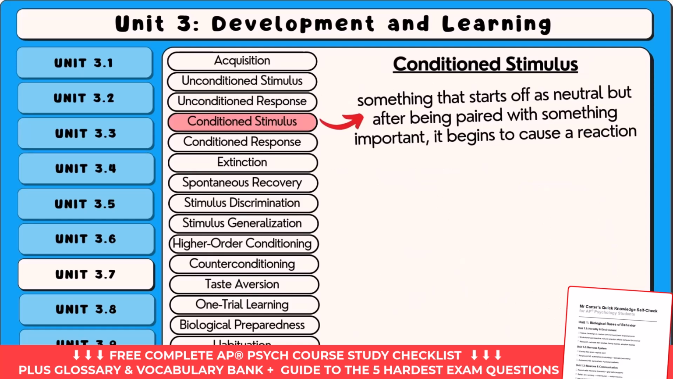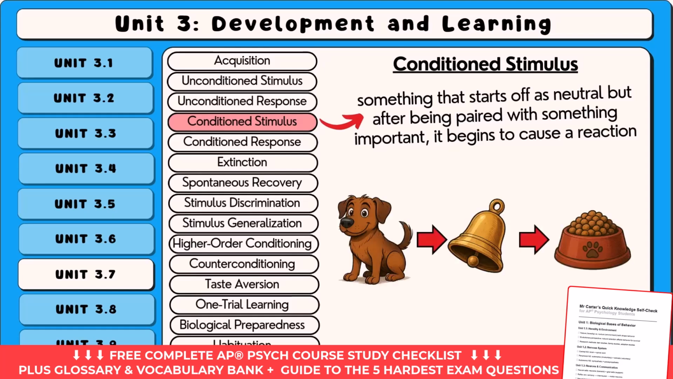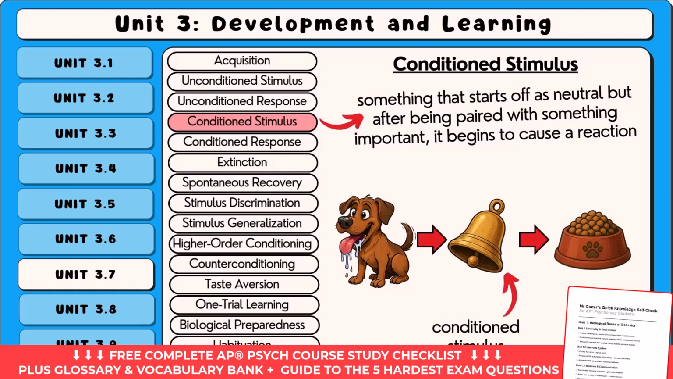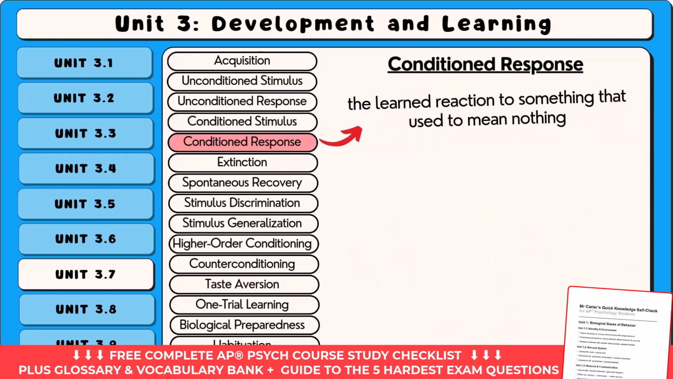A conditioned stimulus is something that starts off as neutral. It doesn't mean anything at first, but after being paired with something important, it begins to cause a reaction. For example, let's go back to the dog and the bell. At first, the bell sound doesn't matter to the dog, but if the bell is always followed by food, the dog starts to expect food when it hears the bell. Now the bell becomes a conditioned stimulus because the dog has learned to react to it.